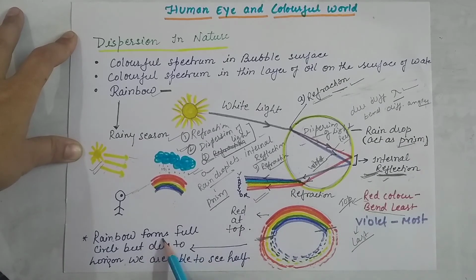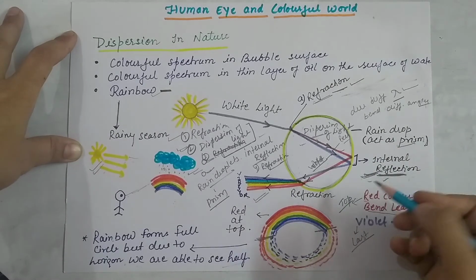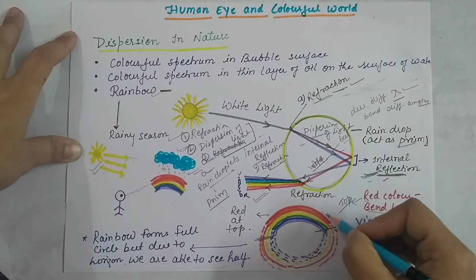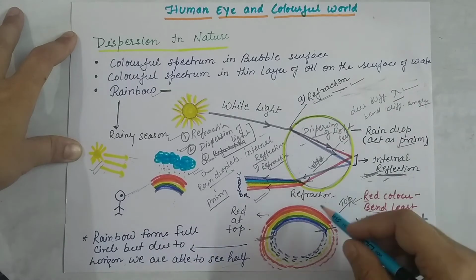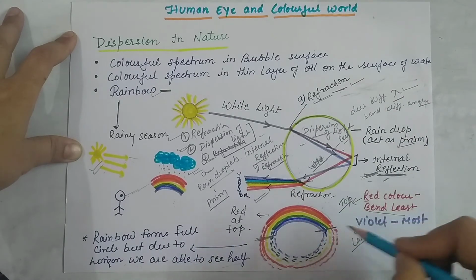So the rainbow forms a full circle, but due to the horizon of the earth we are not able to see the other half. When you see from an aeroplane or from space, you are able to find the full circle rainbow.